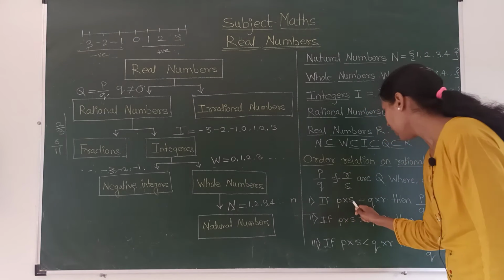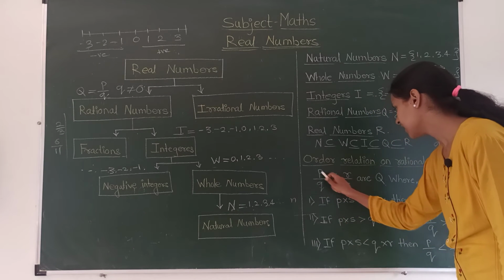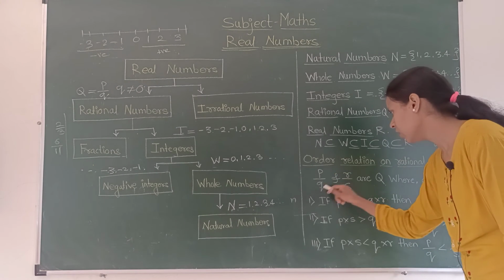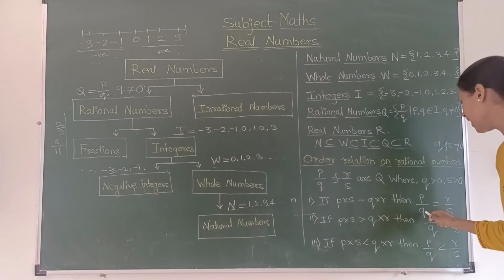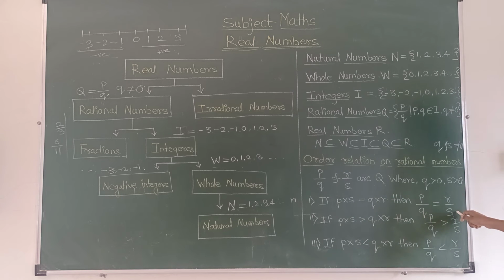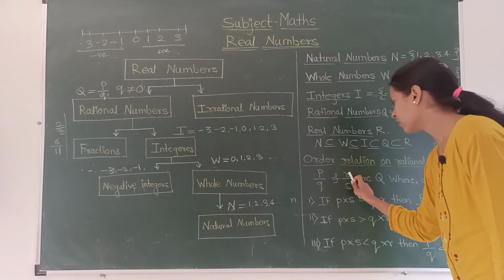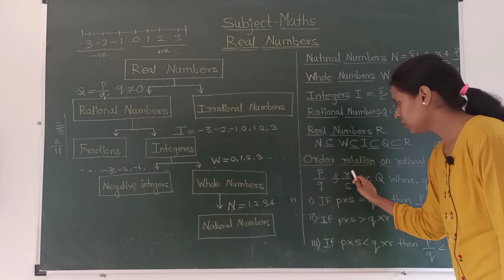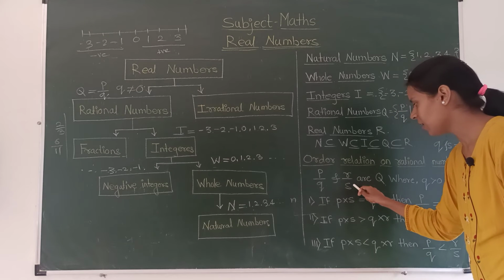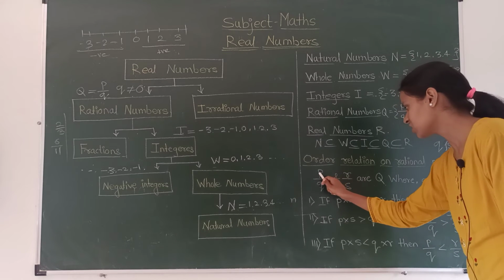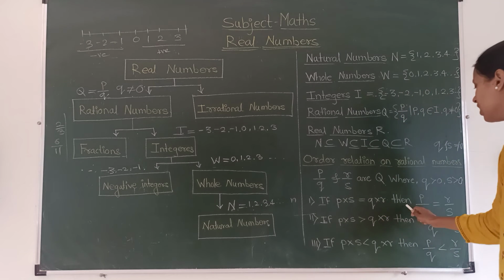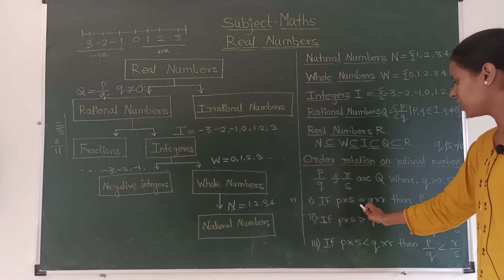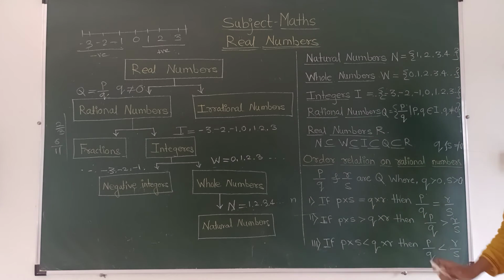If you have cross multiplication between these two terms, P upon Q and R upon S, that is P into S and Q into R, and P into S is equal to Q into R, then P upon Q is equal to R upon S. This is the very first order relation between rational numbers.